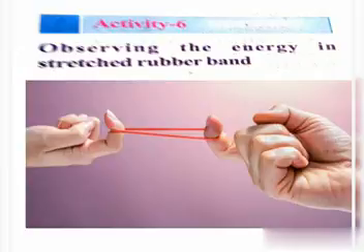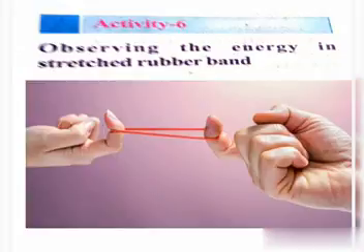When we are stretching the rubber band, its shape is changing. Due to the change in shape, it is getting some energy. So the energy possessed by an object due to change in its shape is called potential energy.